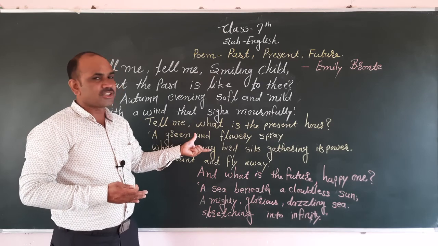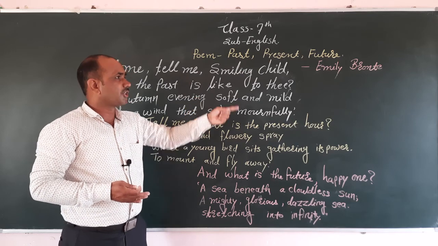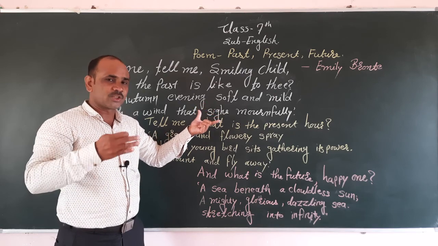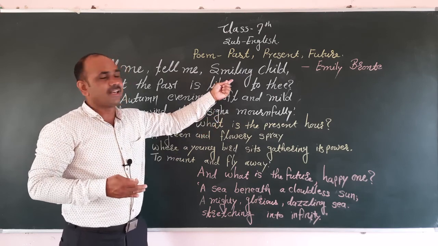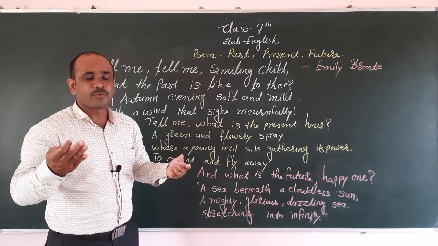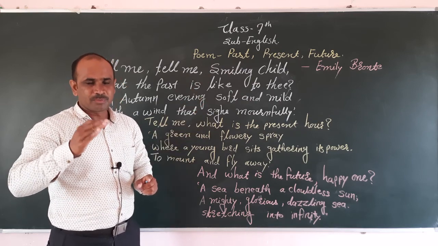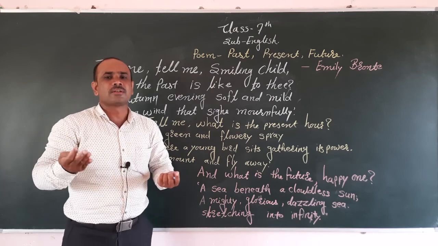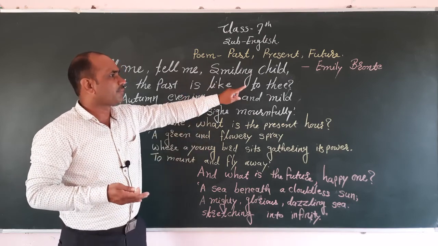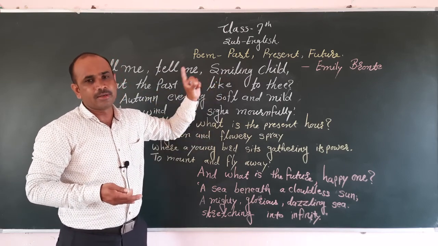She has described the condition in the past time, the condition in the present time, and the condition in the future time. It means that three times she described the experience related to the smiling child. Which period is happy for you? Which period is mournful, meaning sad? And in the future, what type of planning do you have in your life? Such questions were asked by the poet to the smiling child.